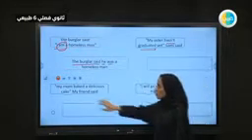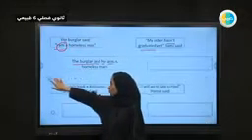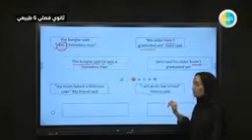2, my sister has not graduated yet. Which tense do we have here? This is in the present perfect tense, has not graduated yet. So let's try to do the reporting here. We would say that Sami said his sister had not graduated yet. The has into had here, and graduated the same.